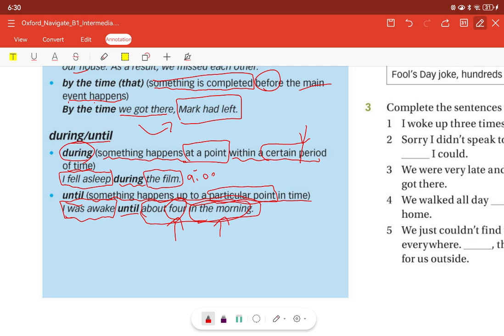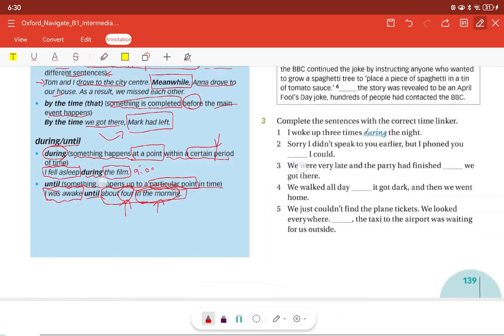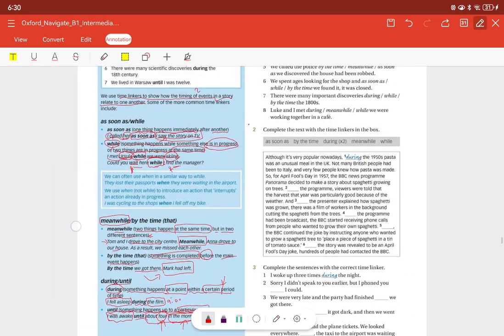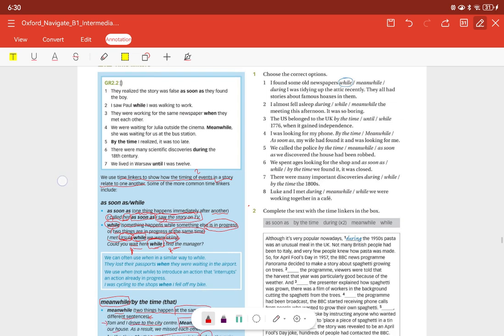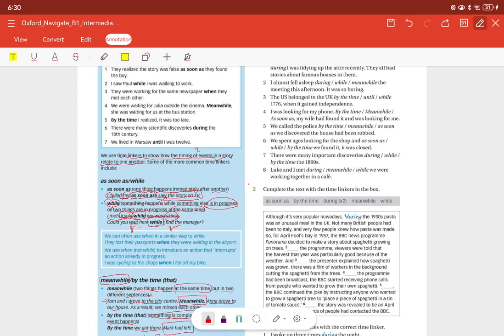Okay. So this is the usage of time linkers, to show how the timing of events in a story relate to one another.